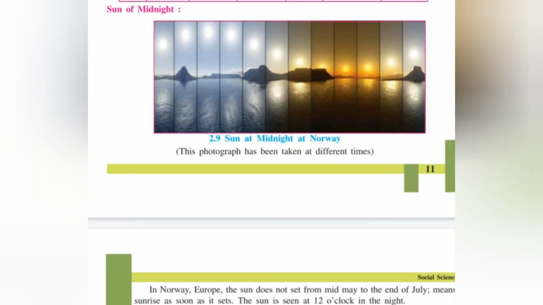Have you heard about the land of midnight sun? In Norway, Europe, the sun does not set from mid-May to the end of July. This means that sunrise and sunset are simultaneous, so the sun is seen even at midnight.